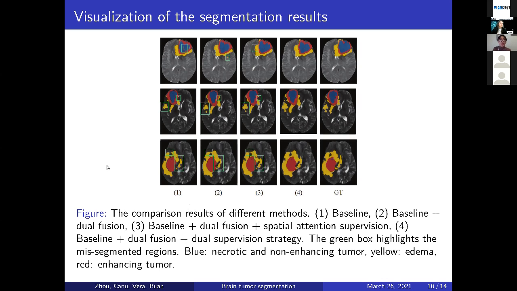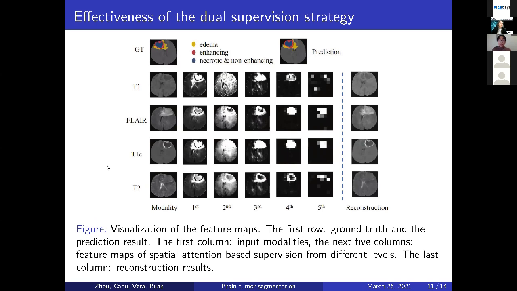Furthermore, to demonstrate the effectiveness of the dual supervision strategy, we visualize their feature maps. Here, the first row shows the ground truth and the prediction. And the first column shows the 4 different modalities. And the next 5 columns show the feature maps from the spatial attention-based supervision from different levels. And the right part shows the reconstruction results.